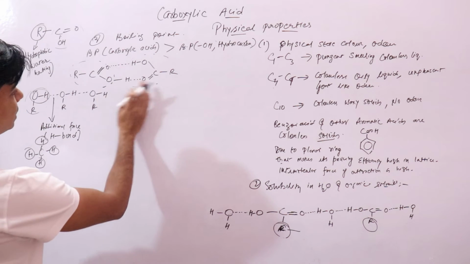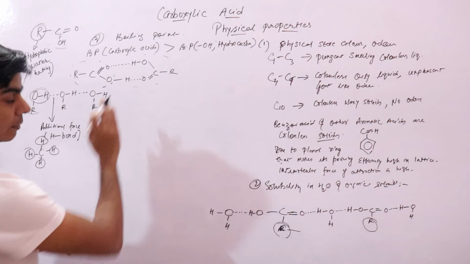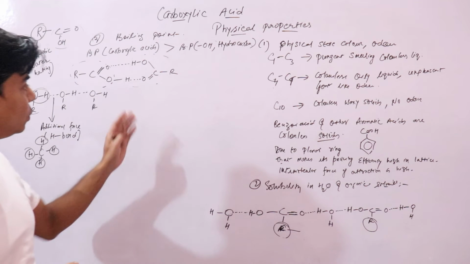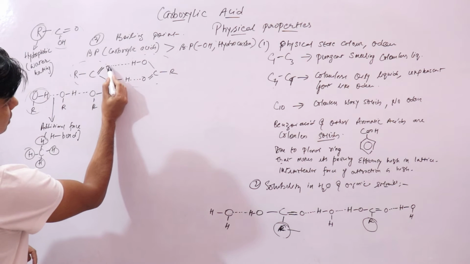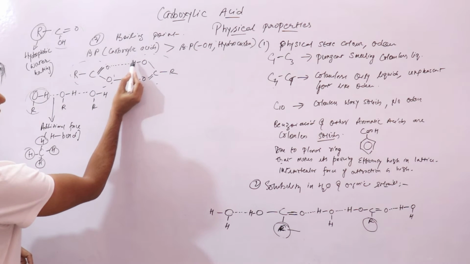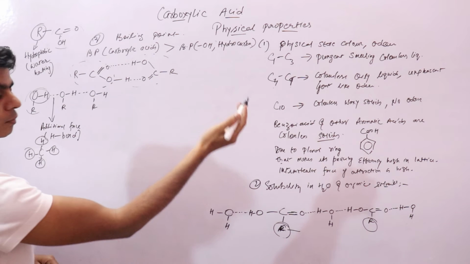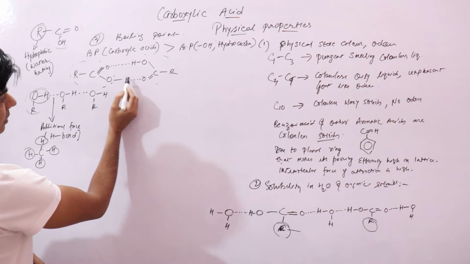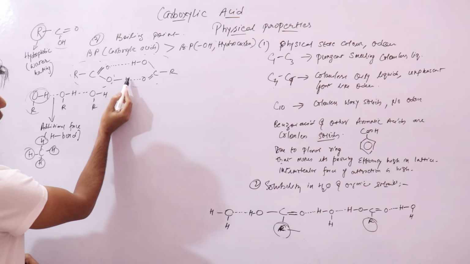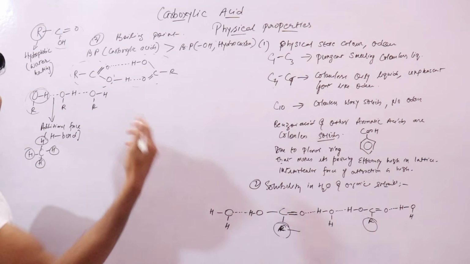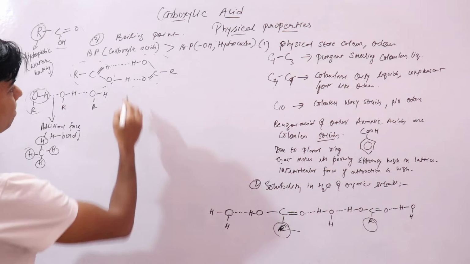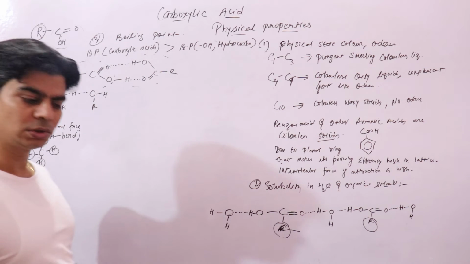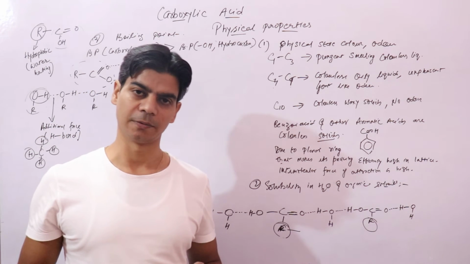These are two carboxylic acid molecules that are associated via hydrogen bonding. You can see this is a hydrogen bond between the hydrogen of one molecule and the oxygen of another molecule. Similarly, this is also a hydrogen bond between the hydrogen of one and the oxygen of the other carboxylic acid molecule. So due to this, these carboxylic acid molecules are associated with one another.